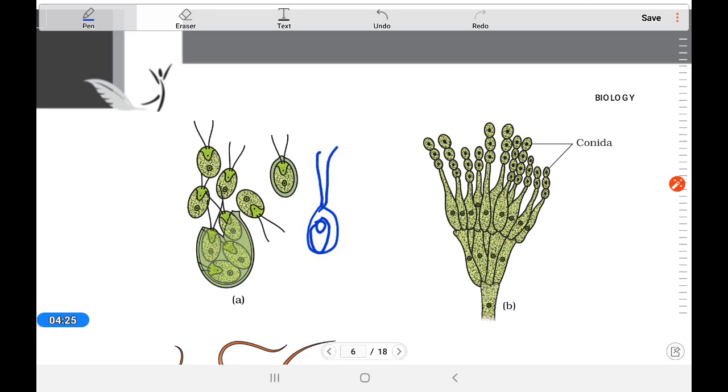You know that the structure inside which the zoospore is formed is known as the zoosporangium. In the zoosporangium, zoospores are formed. There are huge numbers, up to 100 or 200 spores formed.